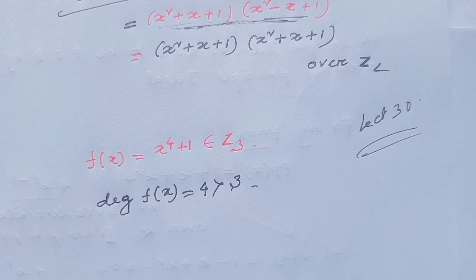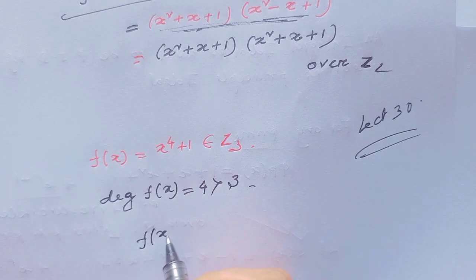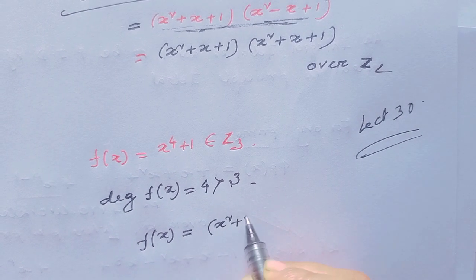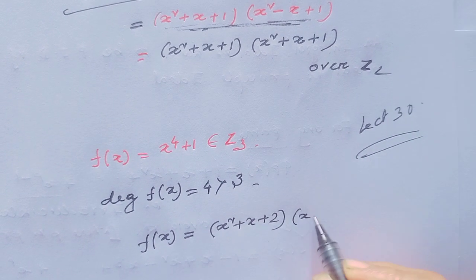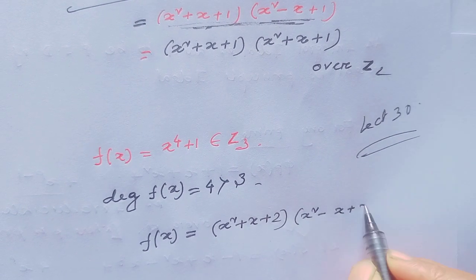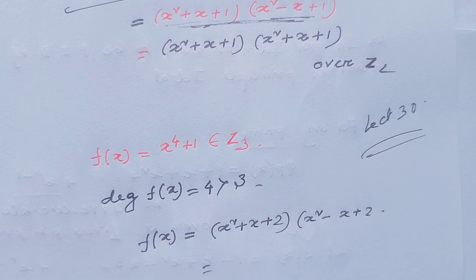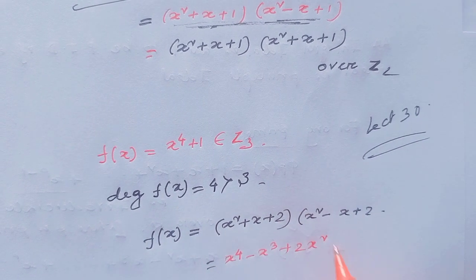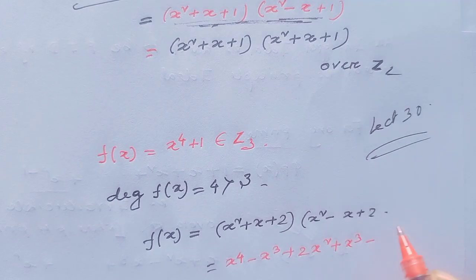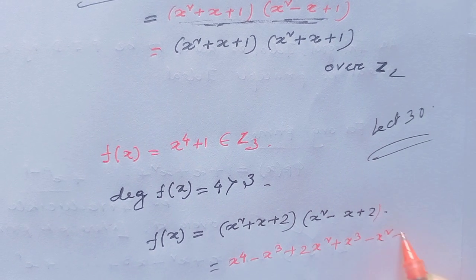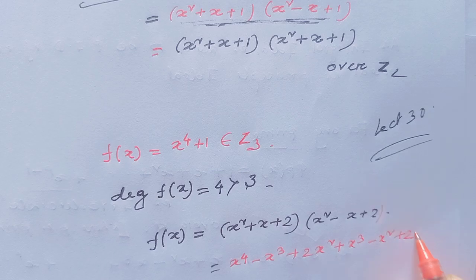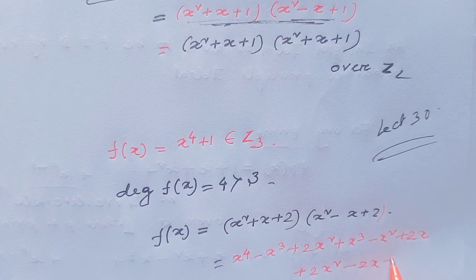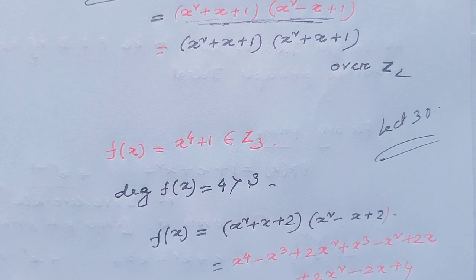But over Z3 we can write f(x) as a product of two irreducible polynomials such as (x² + x + 2)(x² - x + 2), because if we factor it, this would be x⁴ - x³ + 2x² + x³ - x² + 2x + 2x² - 2x + 4. This would be cancelled.